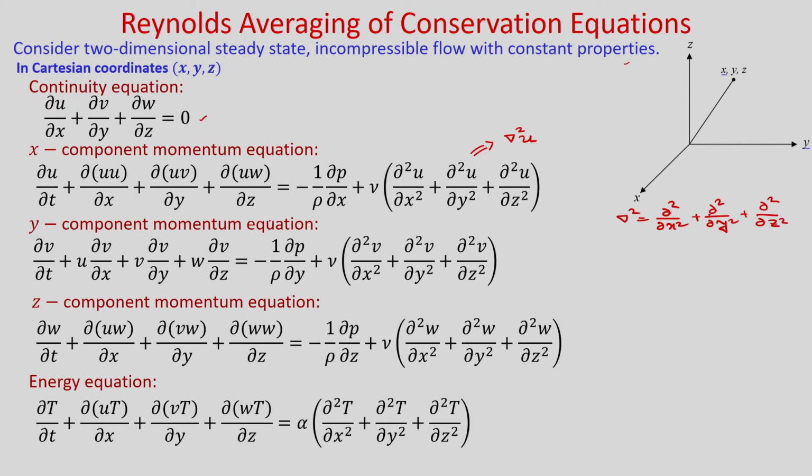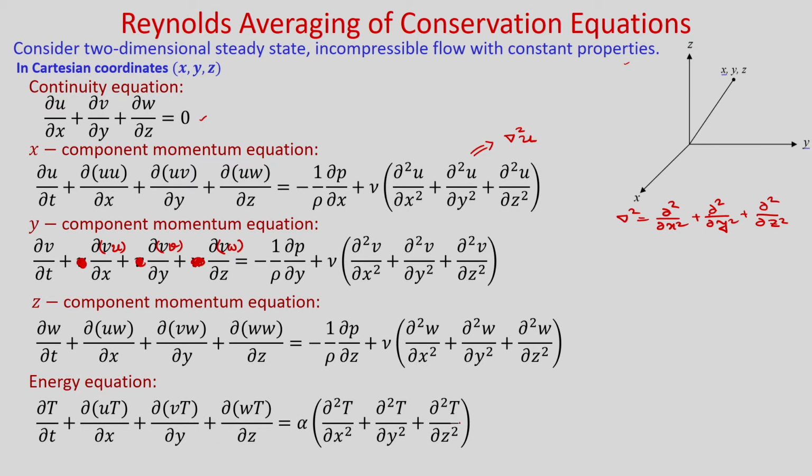Similarly, the y momentum equation you can write in conservative form, with u v, v squared and v w, is equal to minus 1 by rho del p by del y plus nu nabla square v. The z component momentum equation is also written, and this is the energy equation in weak conservative form.